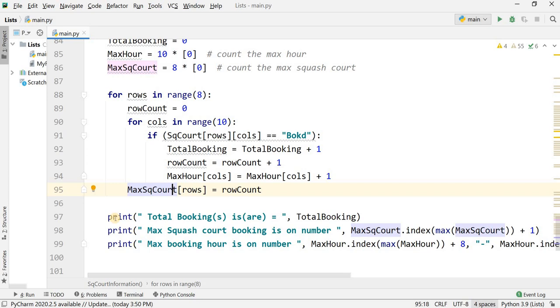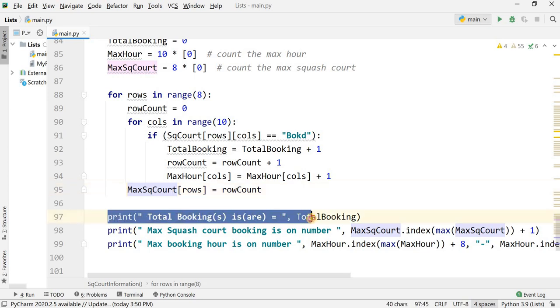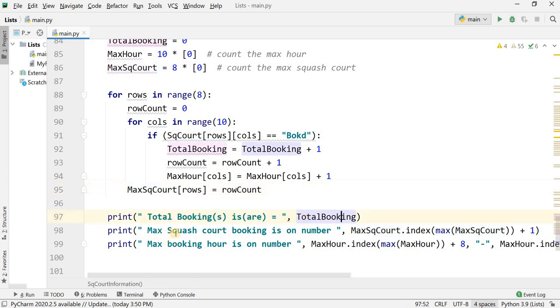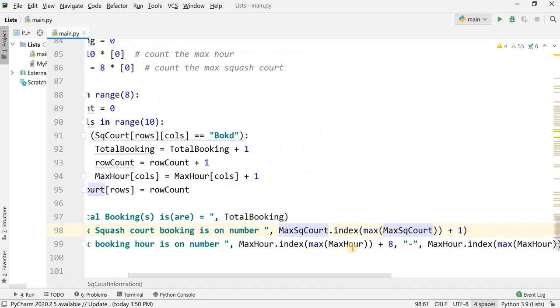Okay, after this what do you do? You display the total number of bookings, the max squash code booking is on this number, and the max booking hour is on this number. What am I doing? First of all, this is the max squash code. This is the list. It will give me the maximum value. Once I have that maximum value, I need to get its index.